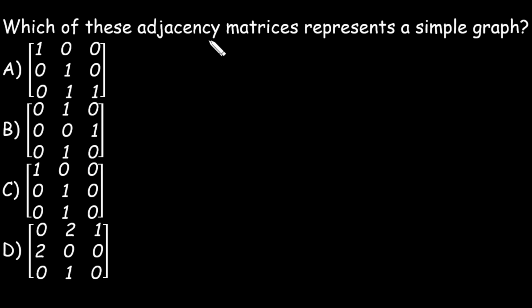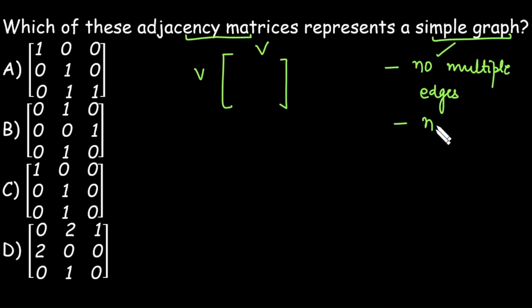Next, which of these adjacency matrices represents a simple graph? An adjacency matrix is between vertices and vertices. Now, if it is a simple graph, it means no multiple edges and no self loops. As nothing is mentioned, we treat it as an undirected graph.